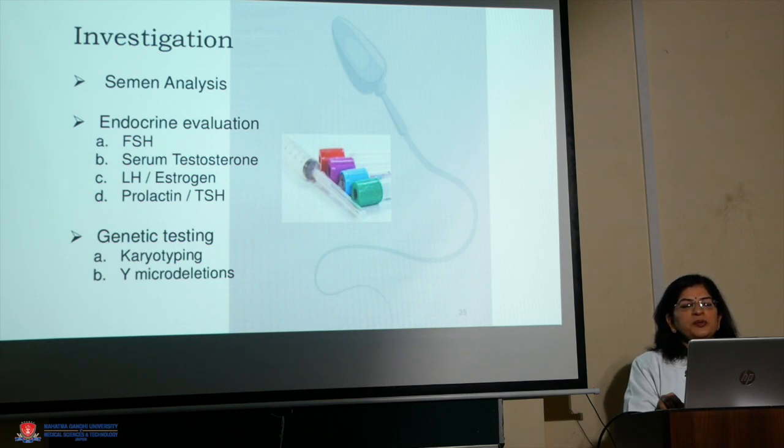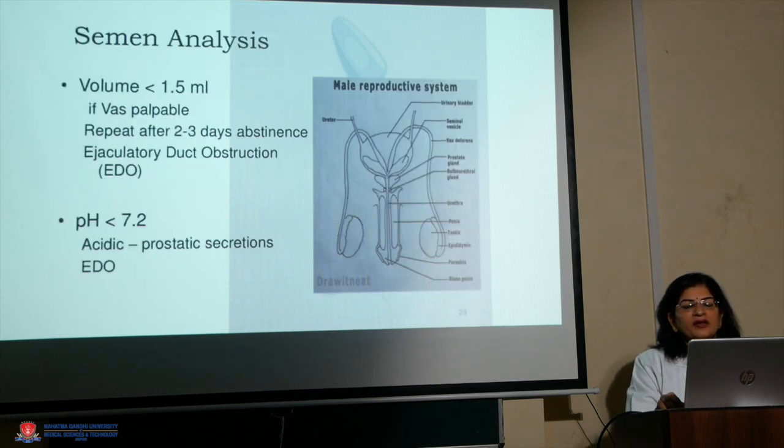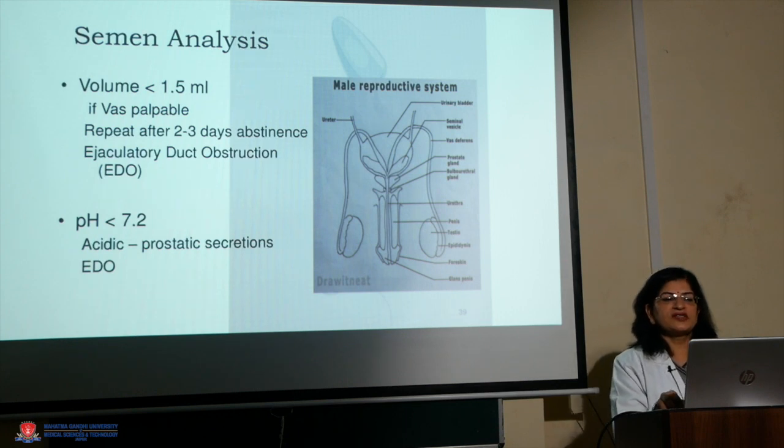In azoospermic patients, genetic karyotyping is very important, like genetic karyotyping for numeric abnormality, as in Klinefelter syndrome, and Y chromosome microdeletion has to be tested. For the congenital absence of vas deferens, we have to do CFTR gene mutation testing.